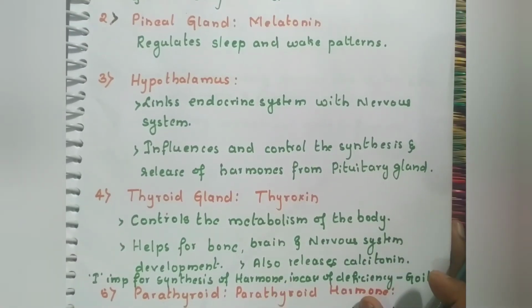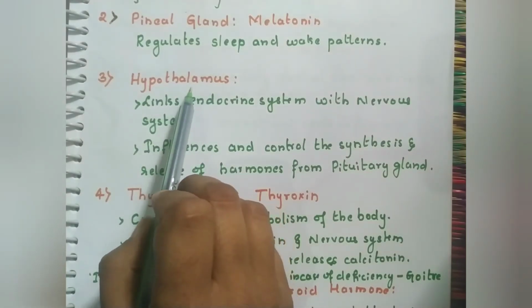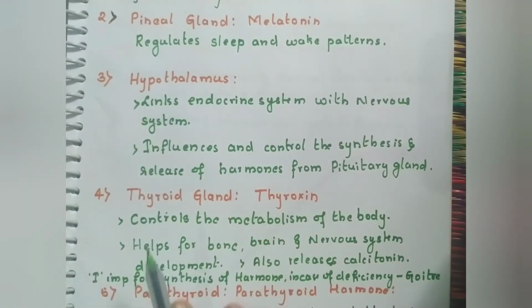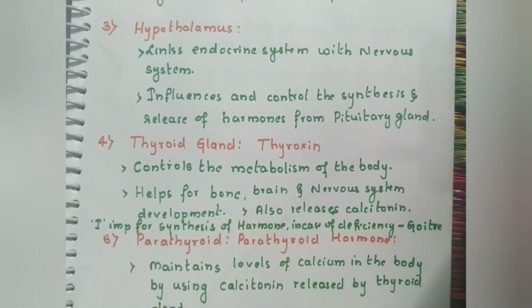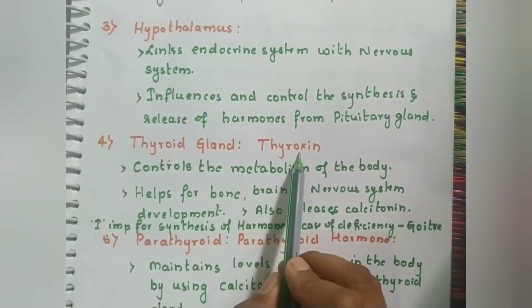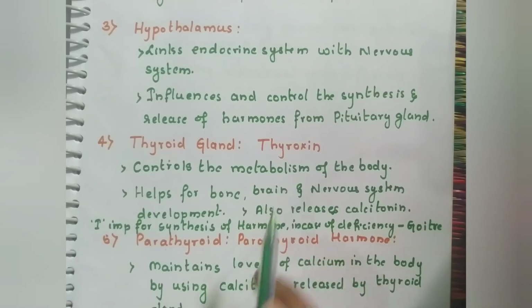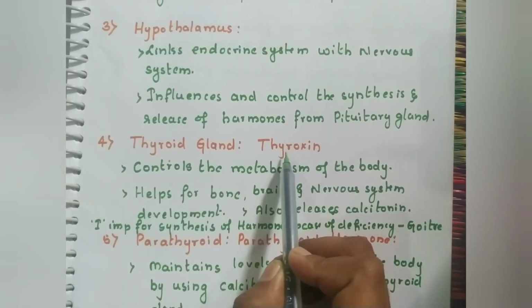And the next gland is, where is the hypothalamus present? It is also present in the brain. I have explained to you while explaining the brain. Okay, next one is the thyroid gland. The thyroid gland releases the hormone named thyroxine. It controls the metabolism of the body. Metabolism means how fast or how slow the activities of your body have to be done. That is decided by the thyroid gland by the release of thyroxine hormone.